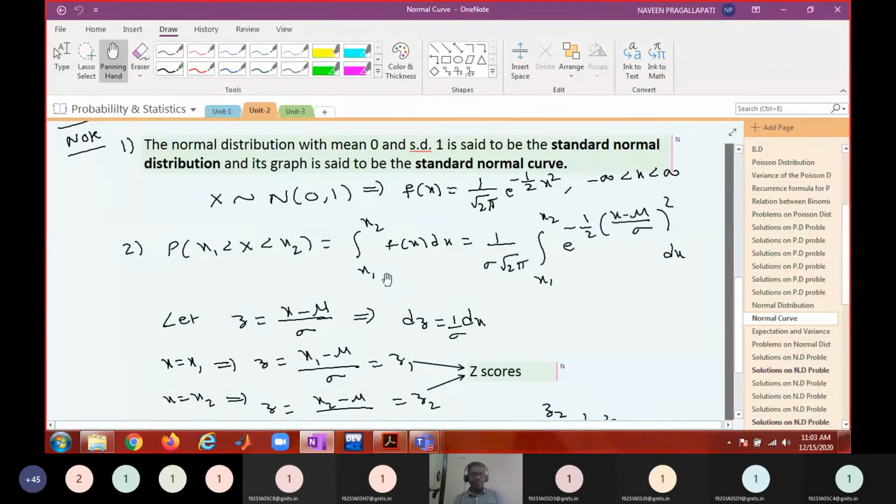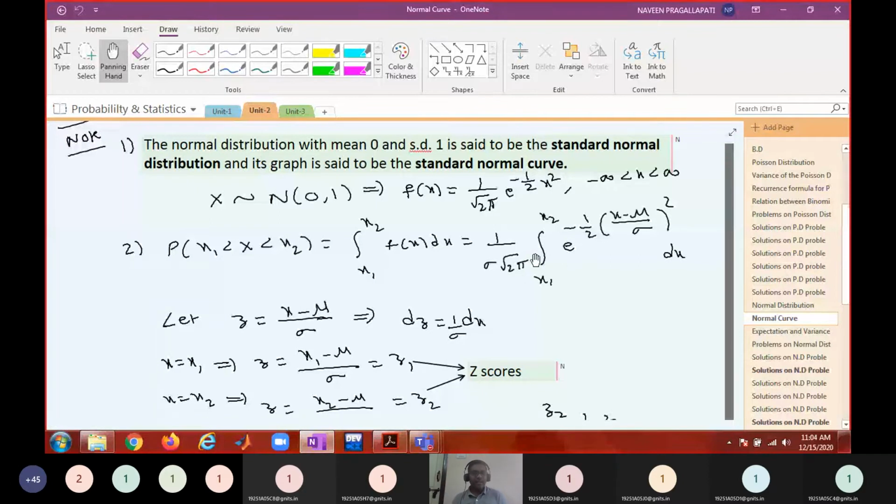Okay, so this is how we compute the normal probability. This is the actual formula, the definition. But this way of finding the probability is very difficult because it involves integration. So to avoid integration,